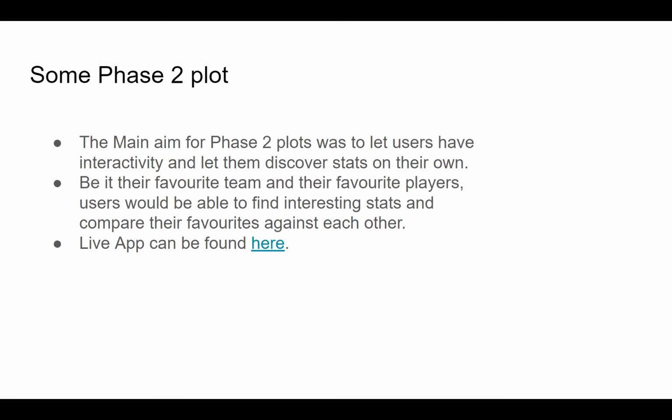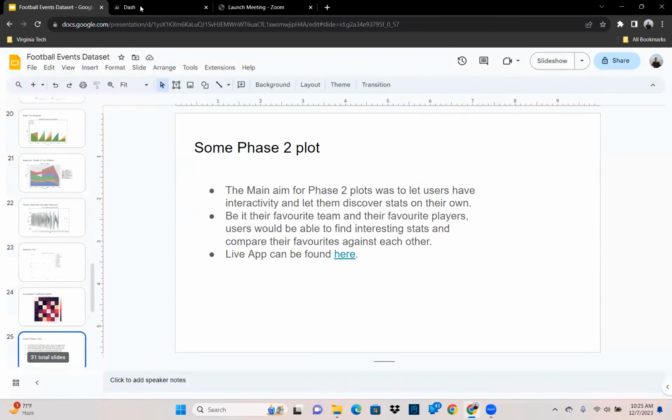So the main idea behind phase two plots was to let users have more control and more interactivity with the graph, make them more educated about their favorite teams and their favorite players, and compare their teams with other teams as well. They should be able to find interesting stats about their players. Not only that, but they should be able to download some of those things. And the app is live right now, and we can actually go and check it out.